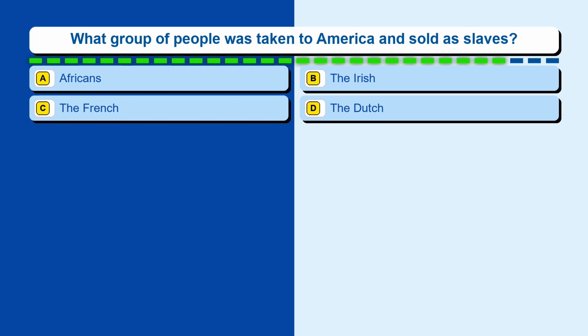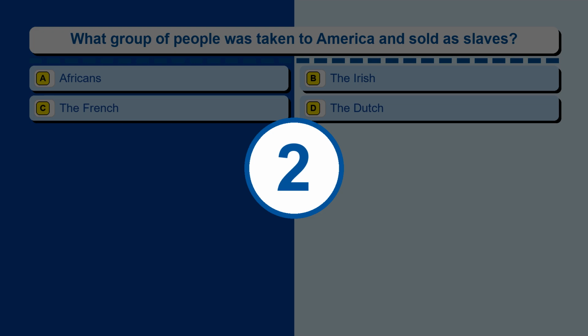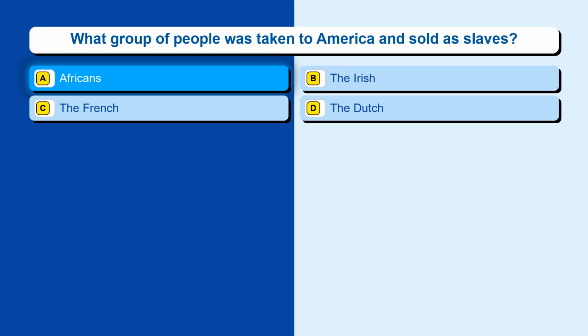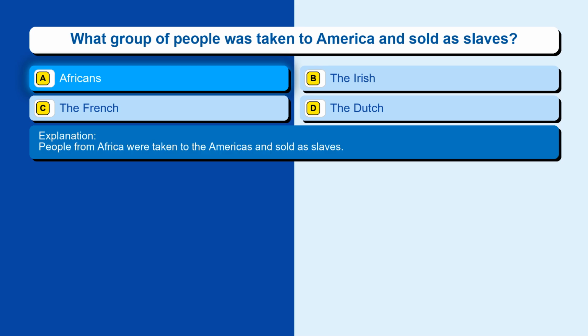Question 136. What group of people was taken to America and sold as slaves? Option A, Africans. Option B, the Irish. Option C, the French. Option D, the Dutch. The correct answer is option A, Africans. People from Africa were taken to the Americas and sold as slaves.